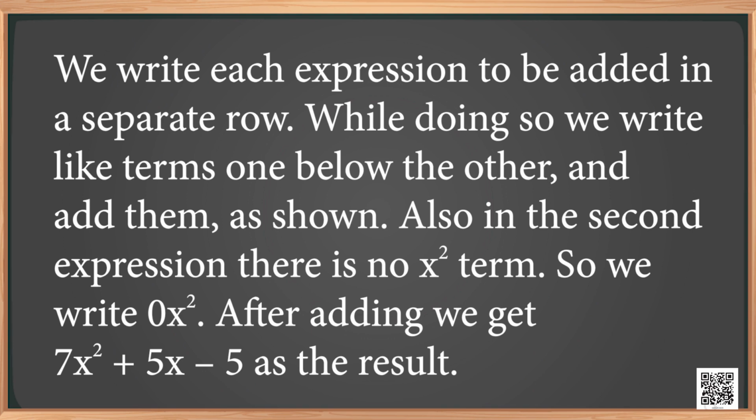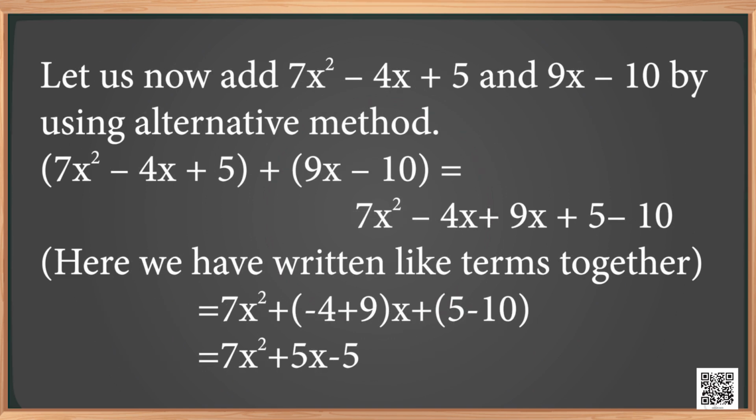While doing so, we write like terms one below the other and add them as shown. Also, in the second expression, there is no x square term. So, we write 0x square. After adding, we get 7x square plus 5x minus 5 as the result. Let us now add 7x square minus 4x plus 5 and 9x minus 10 by using alternative method.